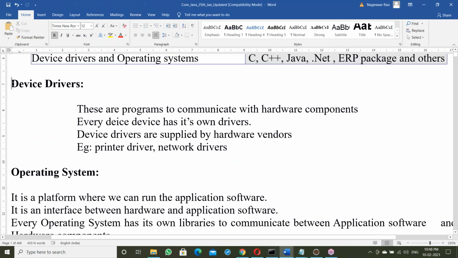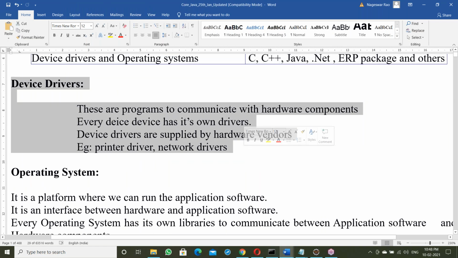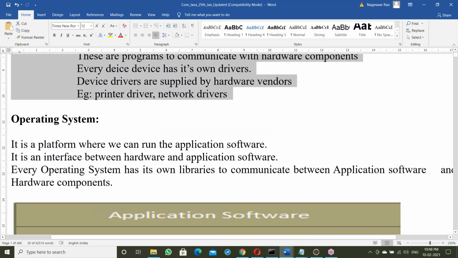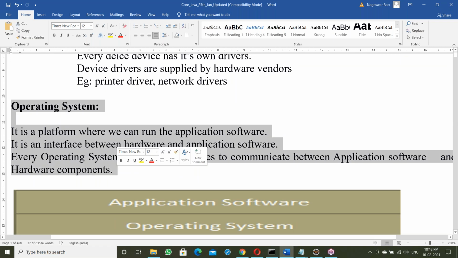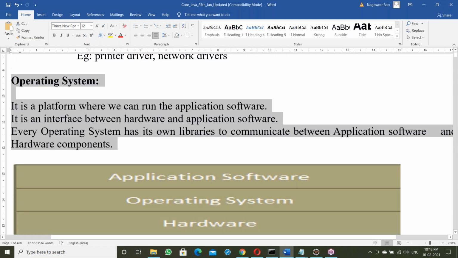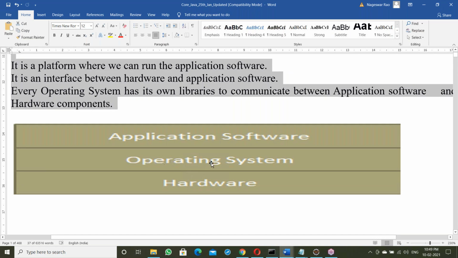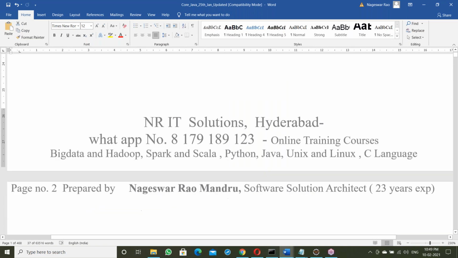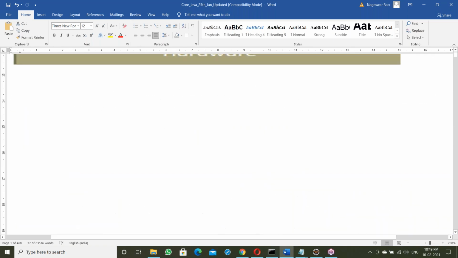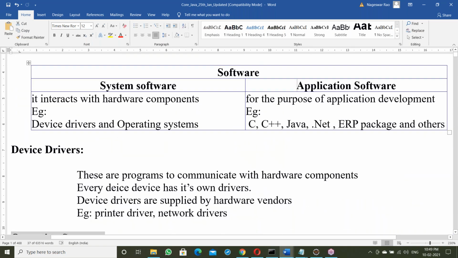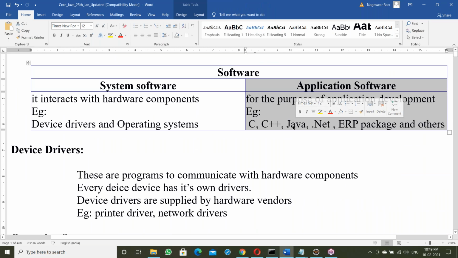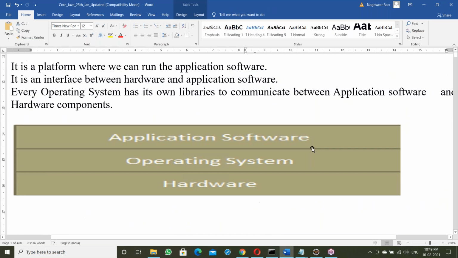What is a device driver? Here it is explained, the same thing whatever we discussed. What is OS? Here it explains. Hardware, on top of it OS, on top of it application software. These topics were discussed. Correct? Next, our topic is application software.